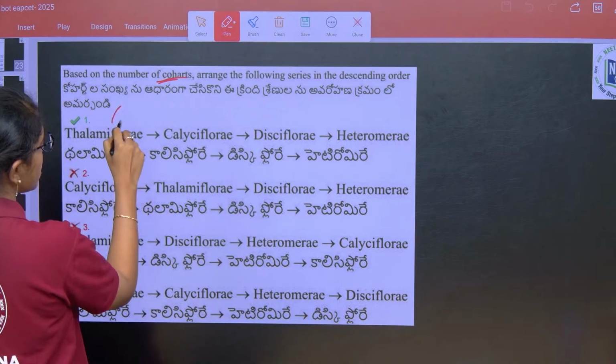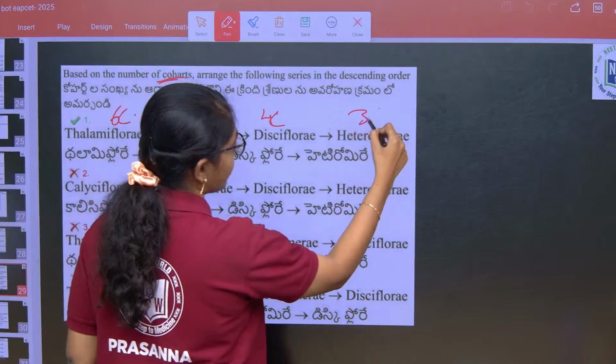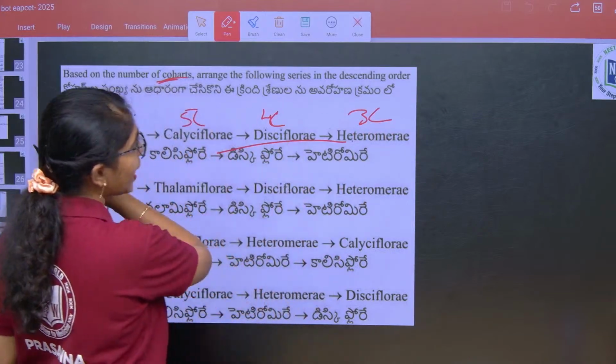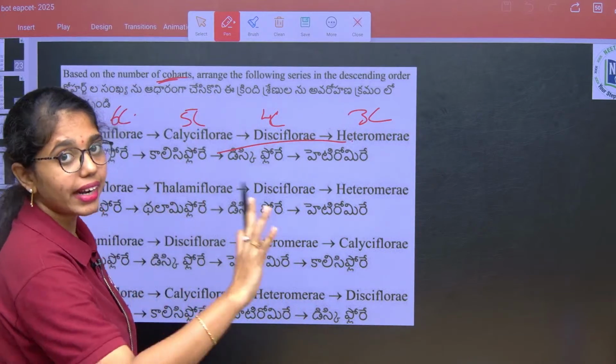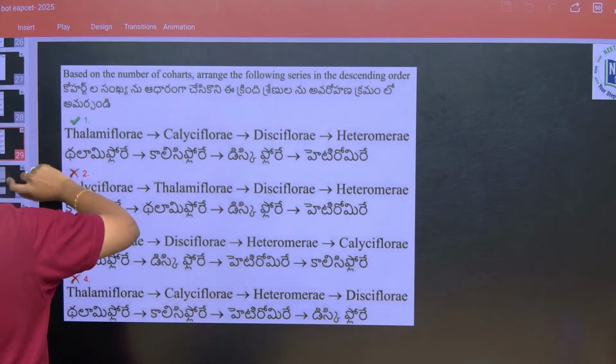Thalamiflorae will have 6 cohorts, this having 5, this having 4 and this having 3 cohorts. As such, we have followed the descending pattern of the arrangement according to cohorts.